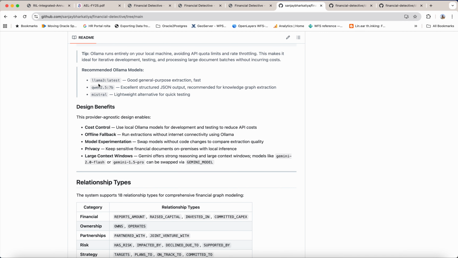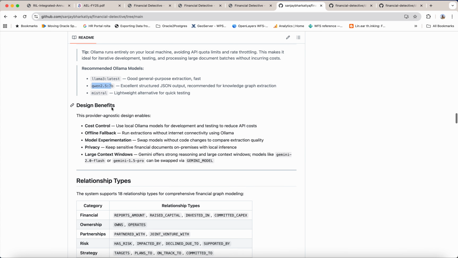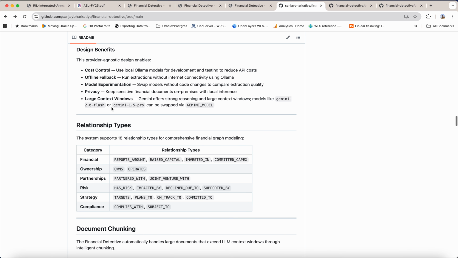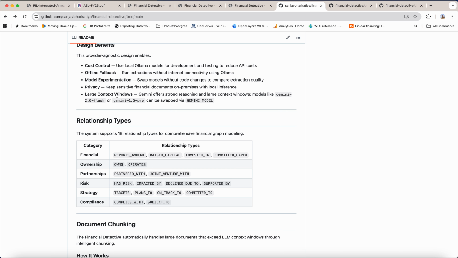The recommendation for Ollama models: for general-purpose extraction it is good, but for excellent structured JSON output and knowledge graph extraction, Qwen 2.5 7 billion is good. If you are using local Ollama models, it doesn't affect your APIs.